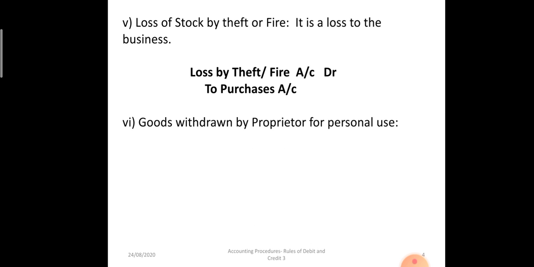Goods withdrawn by proprietor for personal use. Okay, now when goods are withdrawn, drawing account will be debited. If capital is introduced, capital is credited, and if an amount is withdrawn for personal use, drawing account will be debited. So drawing account debit to purchases account, at the cost price, the cost of the goods withdrawn by the owner.